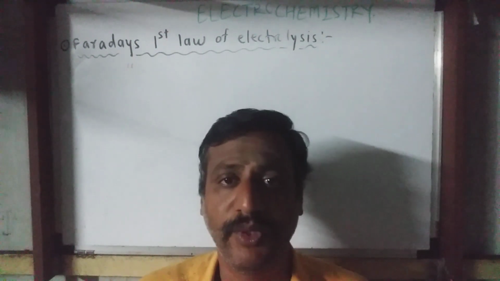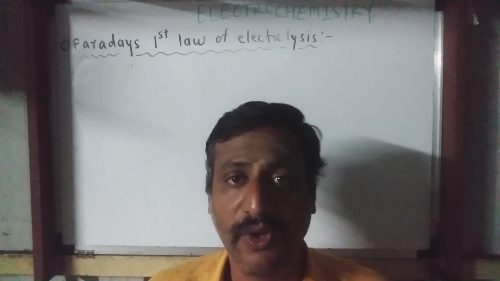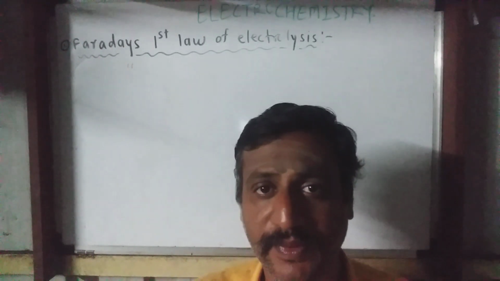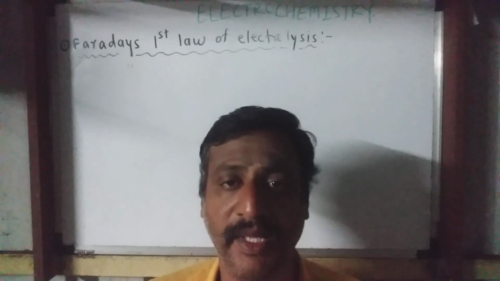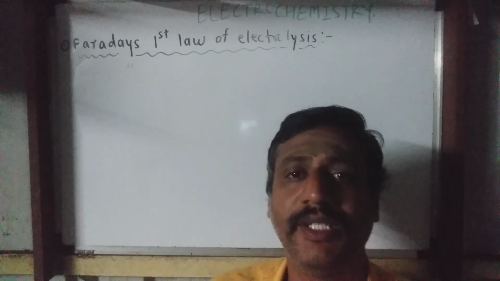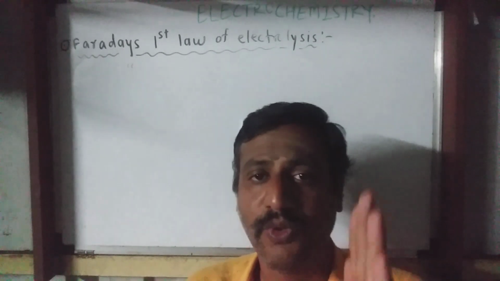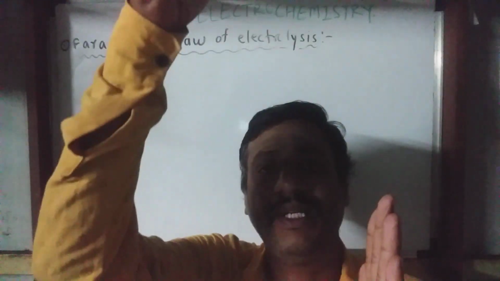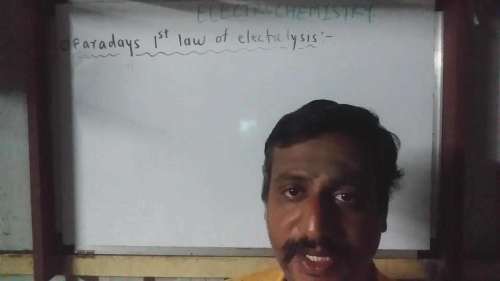Today's topic of discussion is Faraday's first law of electrolysis. The laws which govern deposition or liberation of a substance over the electrode when electric current is passed through the substance are nothing but Faraday's laws of electrolysis. In simple words, what does it mean? It means that during the process of electrolysis, over the electrode the substance is either deposited or liberated in the gaseous state.